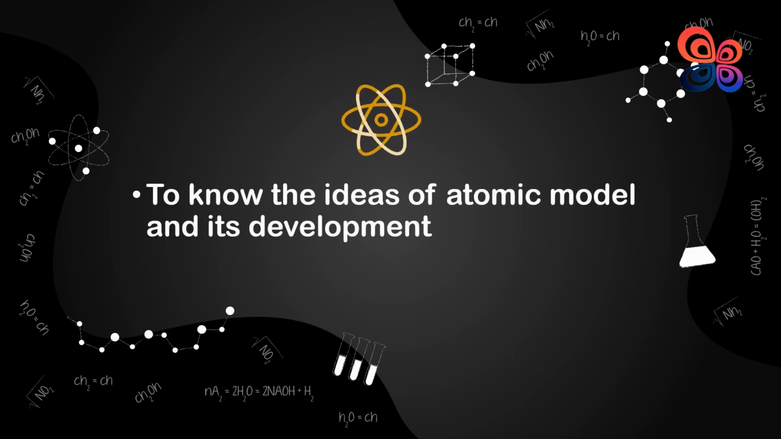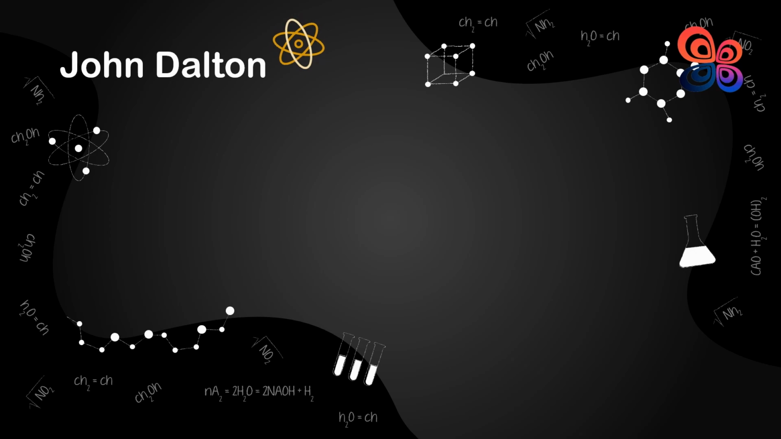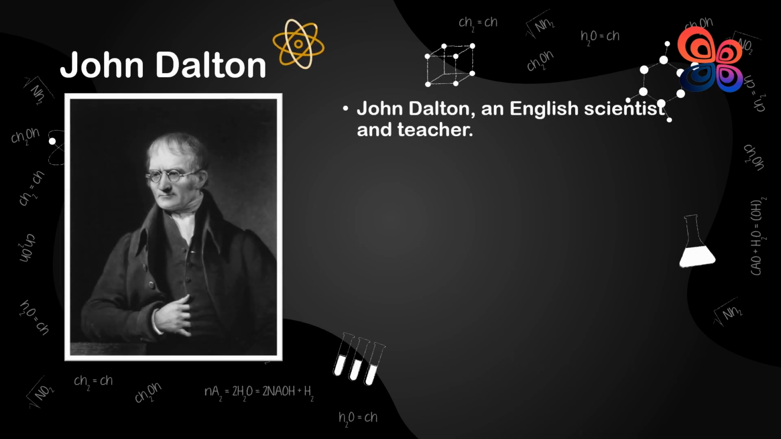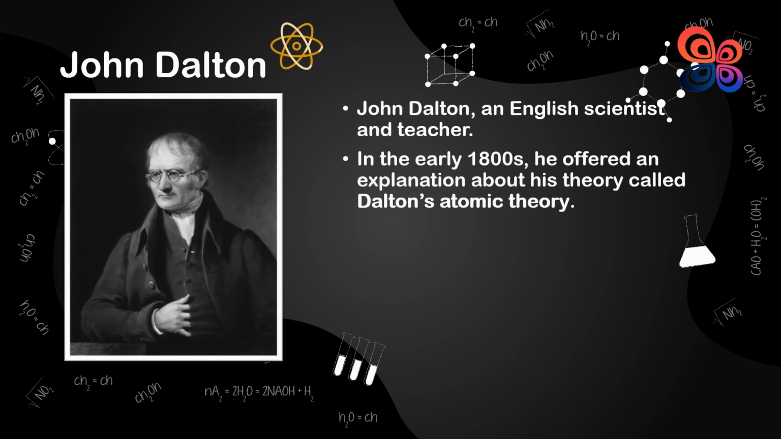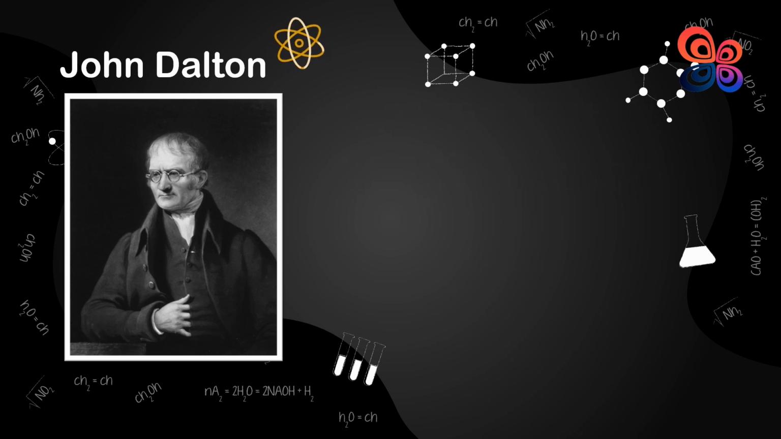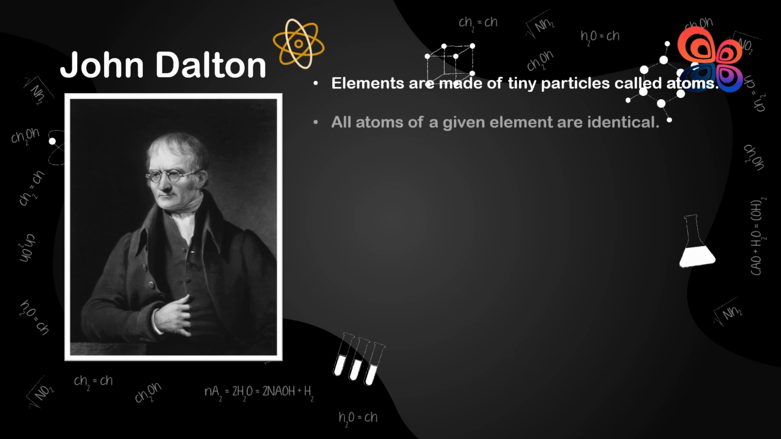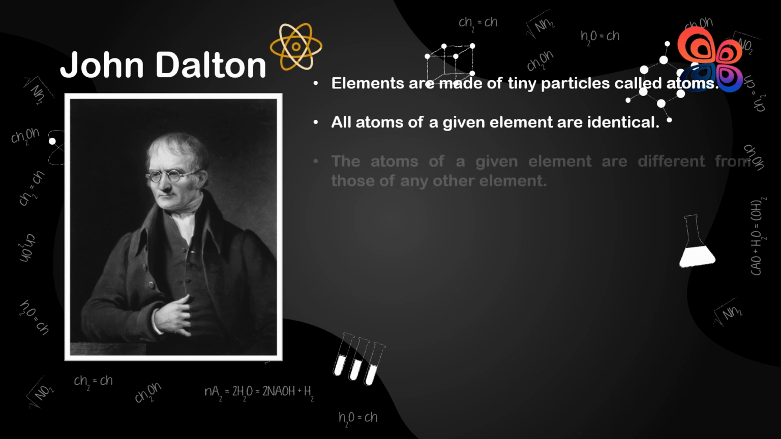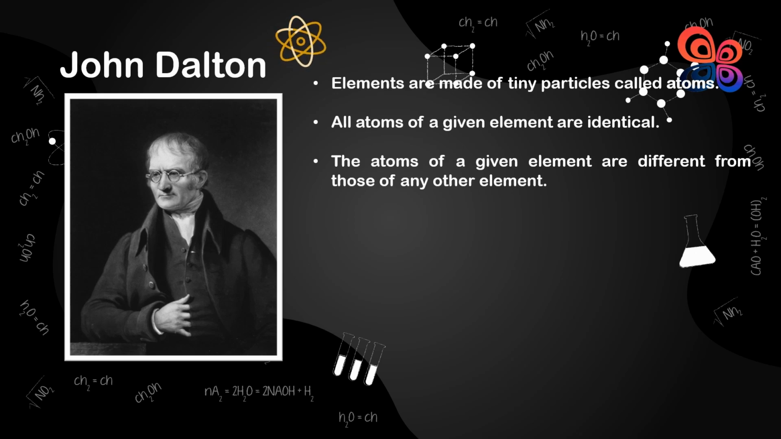John Dalton, a scientist and teacher, was aware of these observations. In early 1800, John Dalton developed an atomic theory that proposed that atoms were responsible for the combinations of elements found in compounds. The main ideas of this theory are: 1. Elements are made of tiny particles called atoms. 2. All atoms of a given element are identical. 3. The atoms of a given element are different from those of any other element.